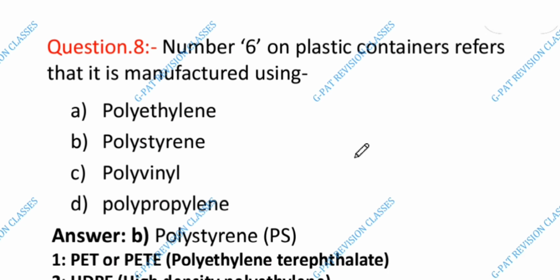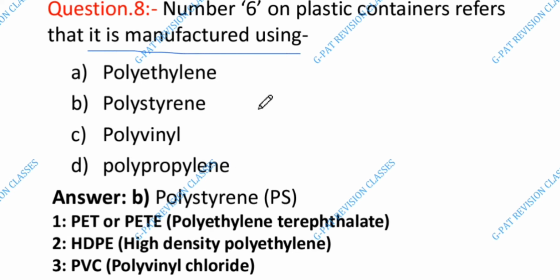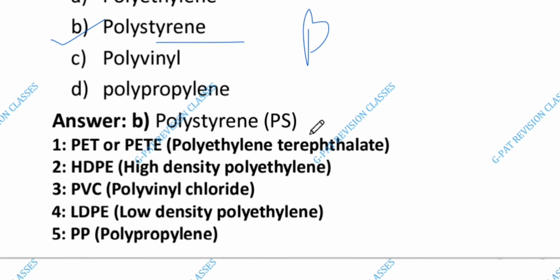Next is 8 question number. Number 6 on plastic container refers that it is manufactured using, the answer is B, polystyrene. First is PET or PETE, that means polyethylene terephthalate.